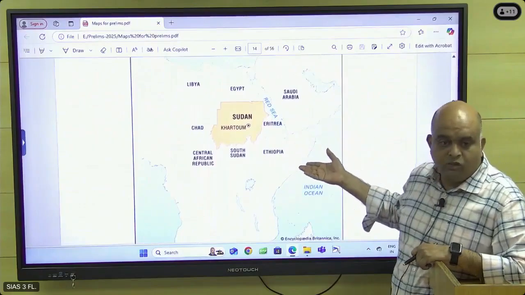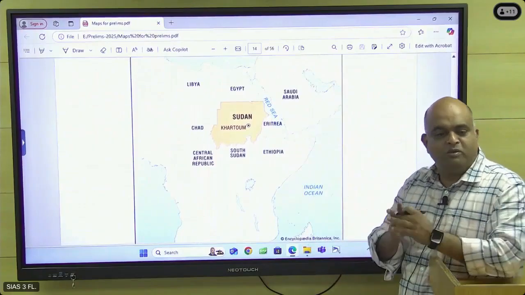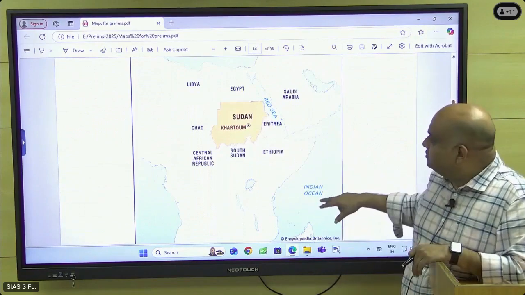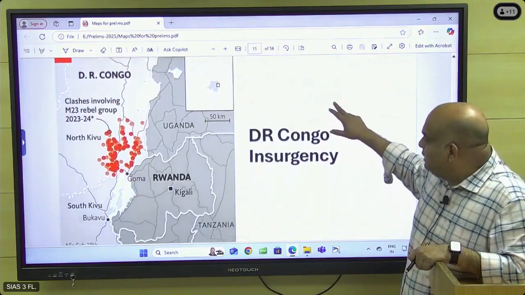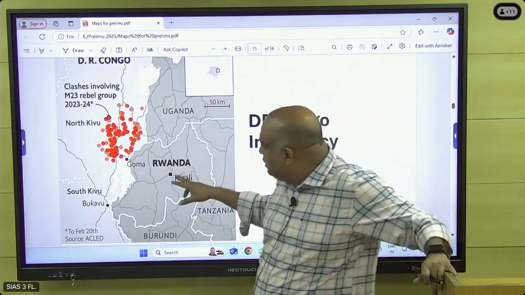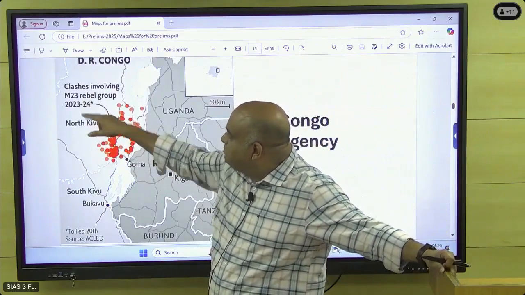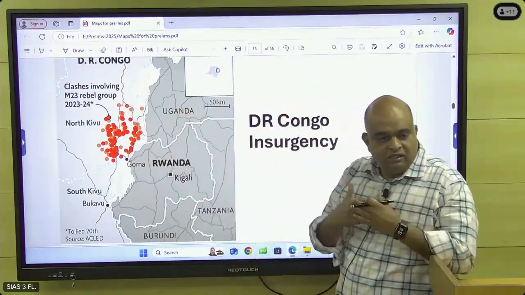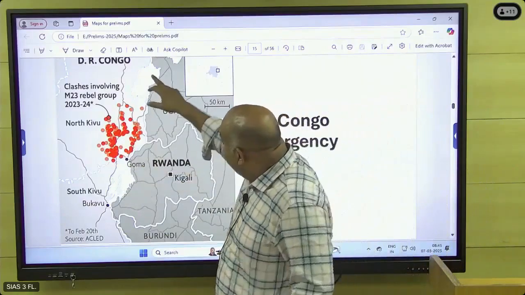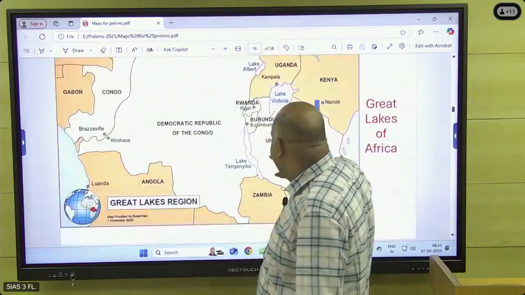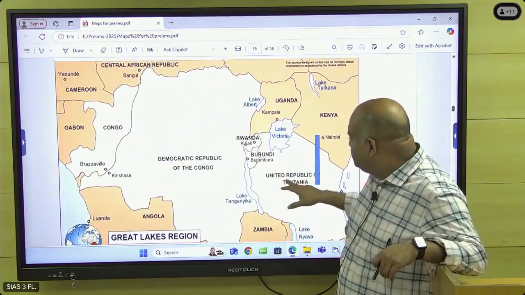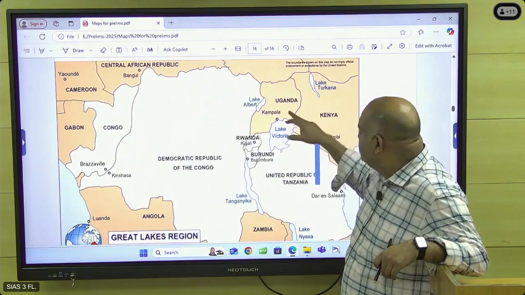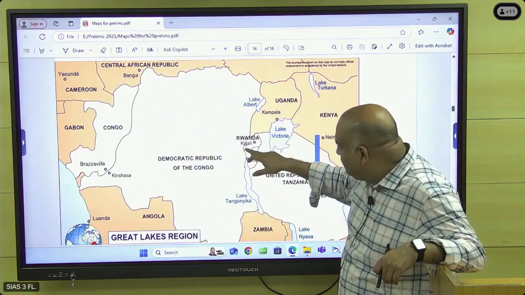And then in Sudan, a crisis is now going on between the military and the paramilitary. These two groups of people are fighting each other. The main military and the paramilitary are fighting in Sudan. And then DR Congo, this is the present issue. This is Rwanda. Rwanda is supporting a group called M23, and they are going against DR Congo. DR Congo is getting support from Burundi. Conflict is going on. This is Lake Kivu. So here the Great Lakes are there. I will show you the map. Great Lakes. So this is Tanzania, Burundi. This is Lake Tanganyika, and this is Lake Victoria, Kenya, Uganda, Tanzania. This is Lake Albert. So here is Lake Kivu.